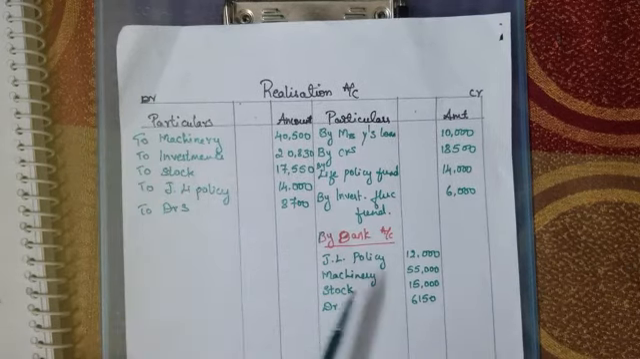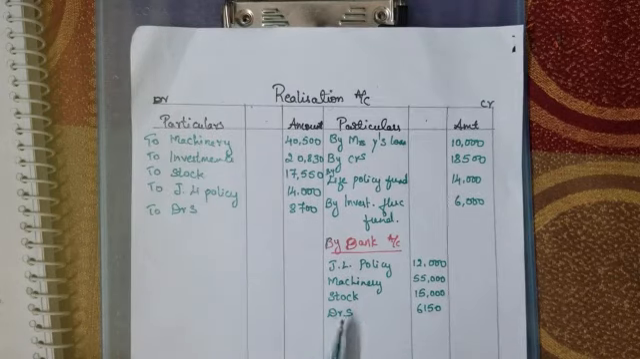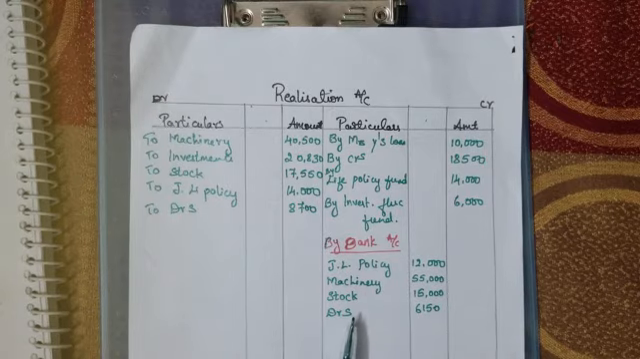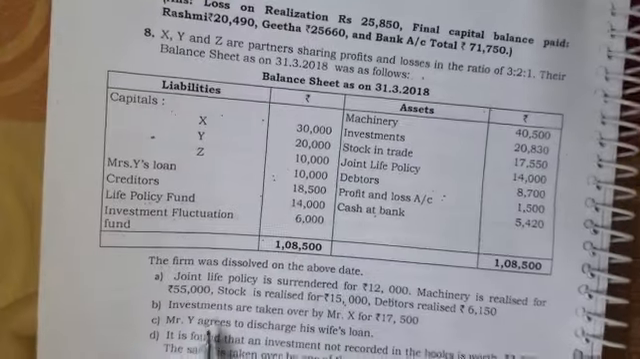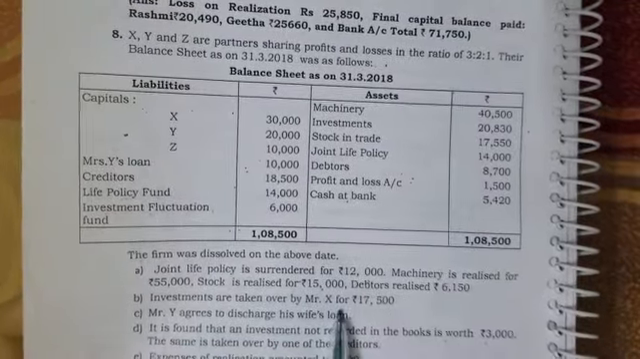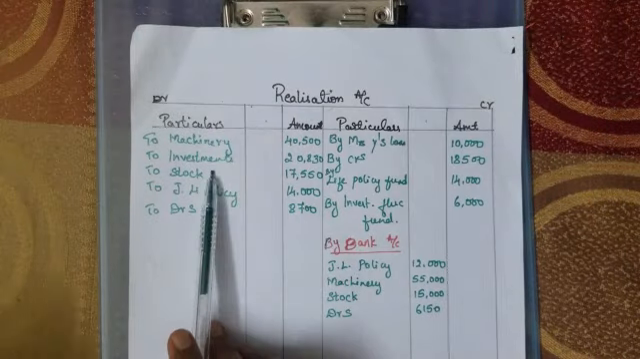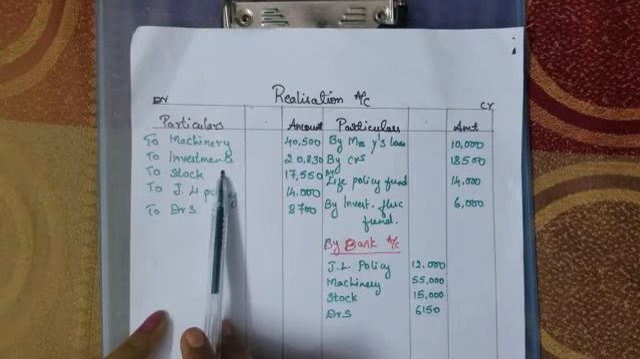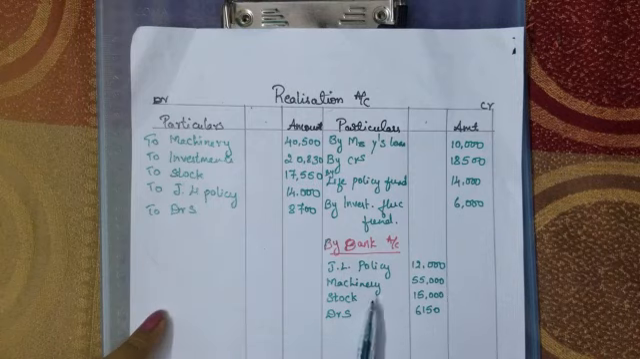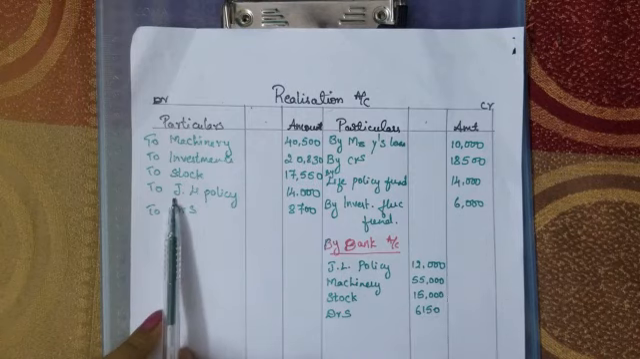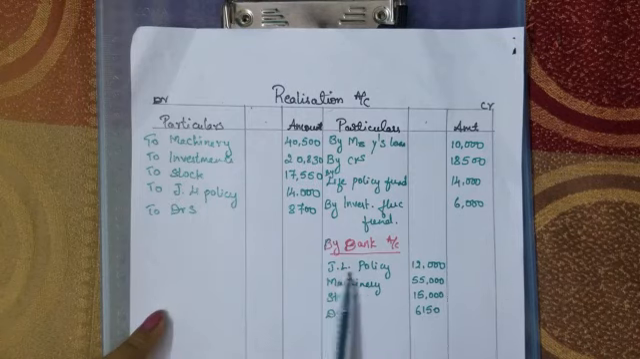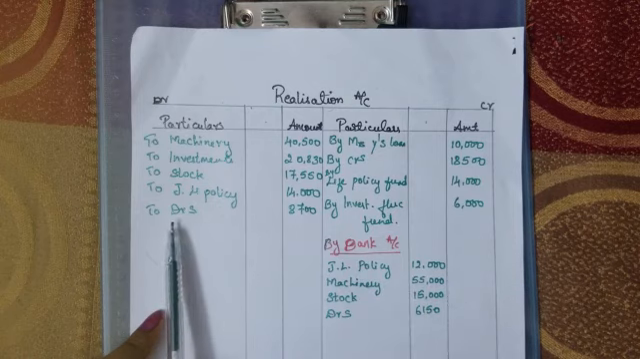So machinery has been realized. Investment, it's not there in the realization. There is another adjustment. Investment is taken over by Mr. X. So there is one adjustment that we are going to treat later. Next, related to stock, it's also realized. Next we have joint life policy, that is also realized for 12,000. Next we have debtors, even that has been realized.